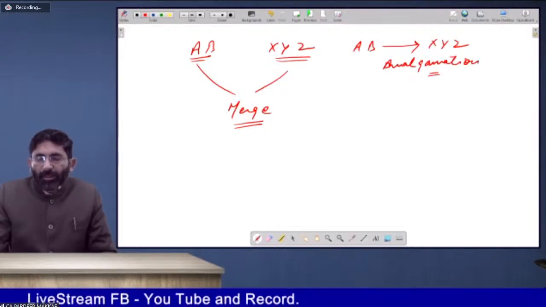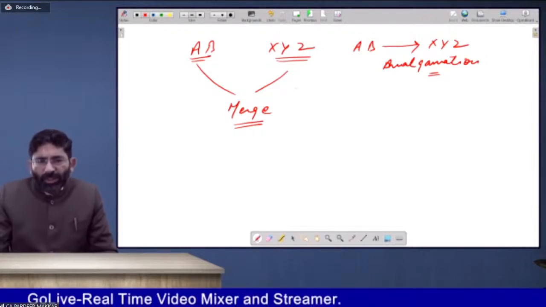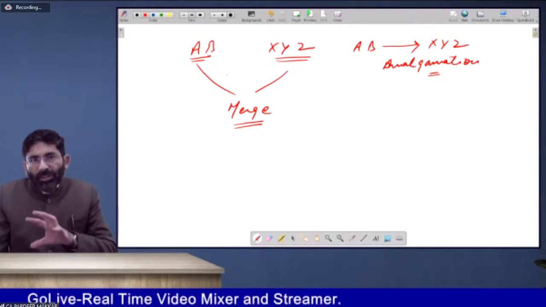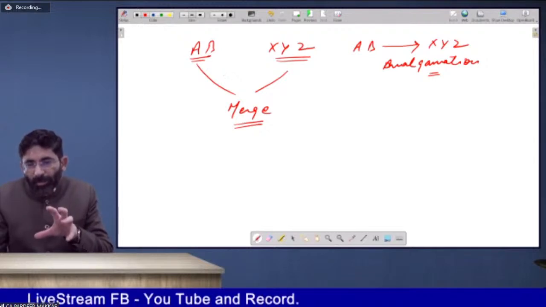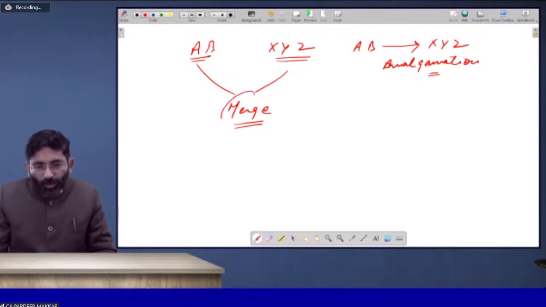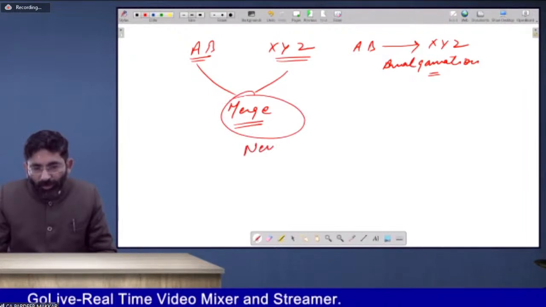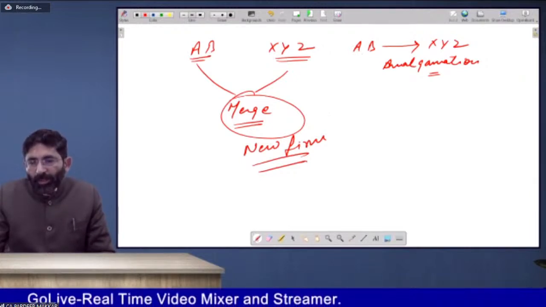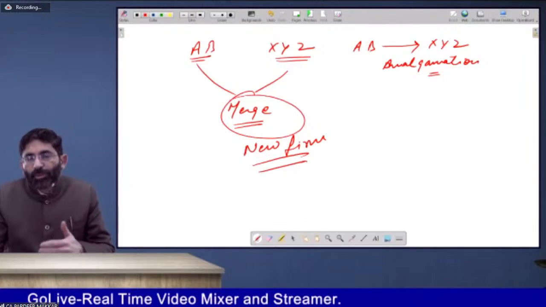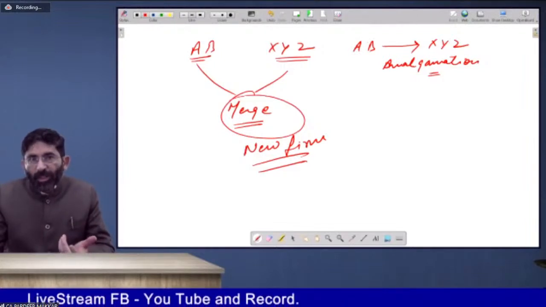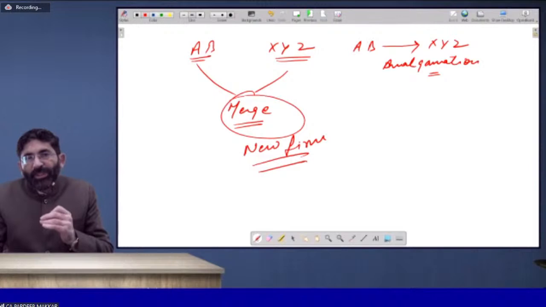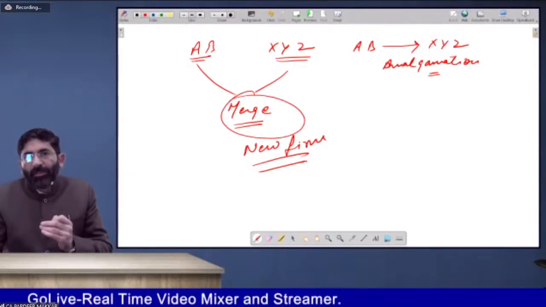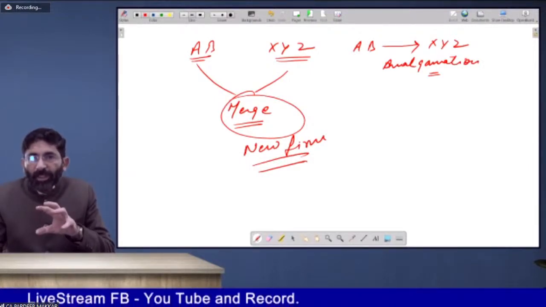Okay. So normally these are the two cases. One is when all the firms merge into a single firm, which will obviously become a new firm, the formation of a new firm in this case. And second, there are two existing firms or three or five existing firms. Now, one of the existing firms will become the main firm. Remaining firms will be merged into it. So this is also called amalgamation.